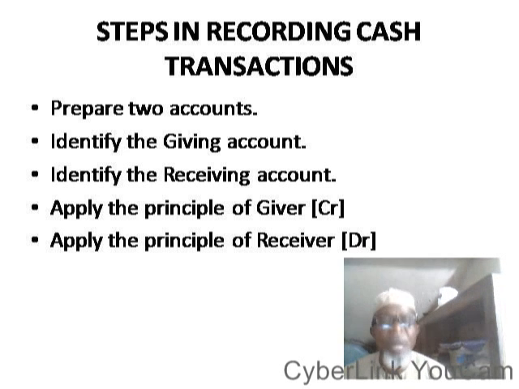Procedure number 1, the first thing, is to identify your accounting system.